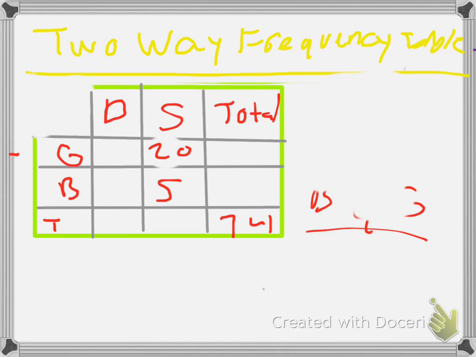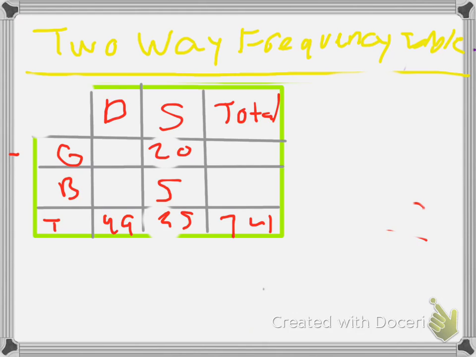We know that we have 20 and 5 here, so we'll just add down to get the total of teenagers who prefer soccer, which is 25. So we're going to subtract 25 from 74, and we get 49 as our total here.